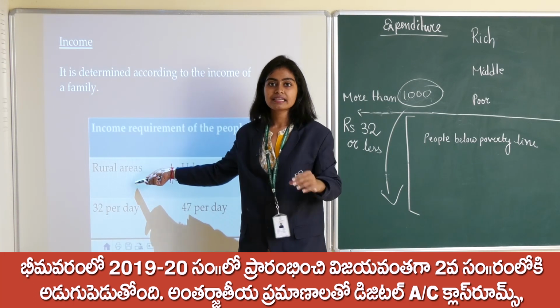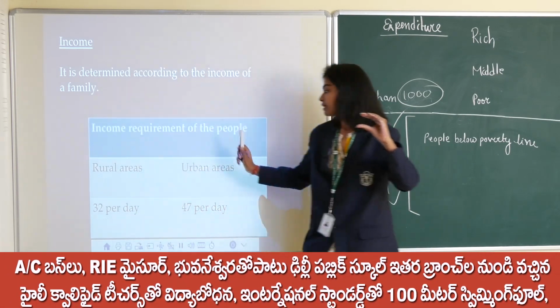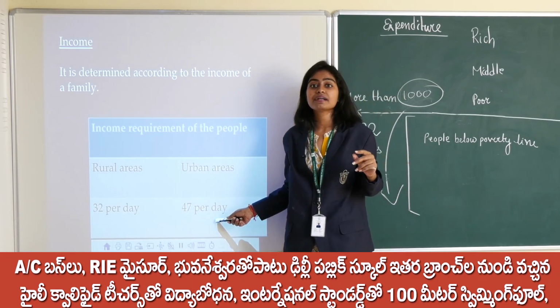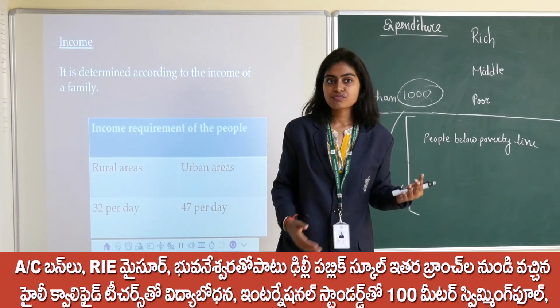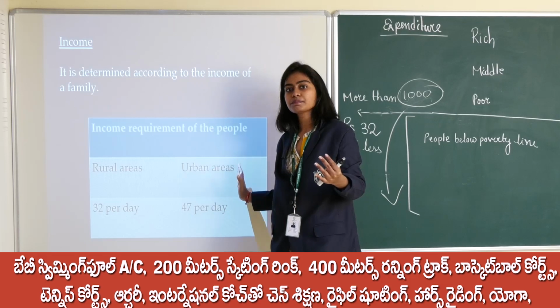In rural areas, the minimum amount of income required is 32 per day. But in urban areas, the minimum amount of income required is 47 per day. Again, a question arises: why is there this much difference in income between rural people and urban people?